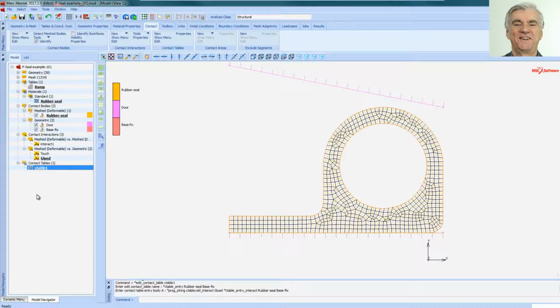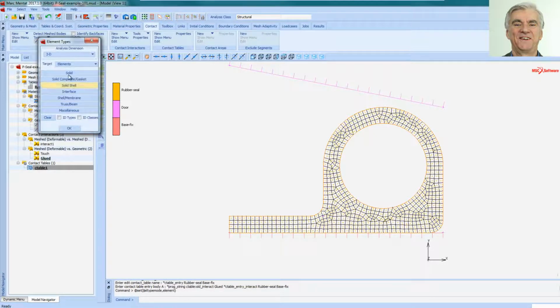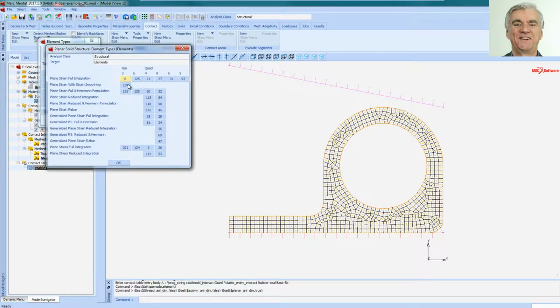Now, before we run it, we need to set an element type for the hyperelastic material element. So if you right click in the model navigator area, under jobs there's element types, and our analysis dimension should be set to planar because it's all two-dimensional. If you click on solid, the quad 4, all the elements in the model are quad 4s, although some have been degenerated into triangles.